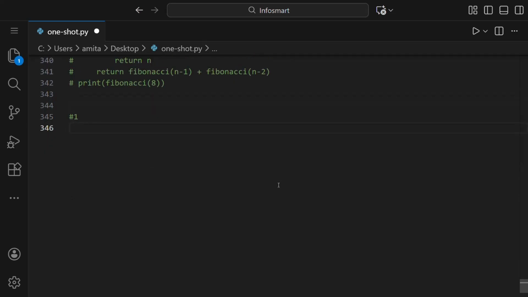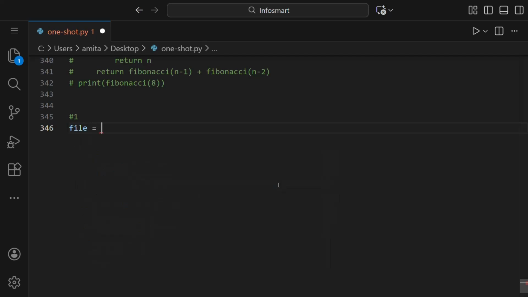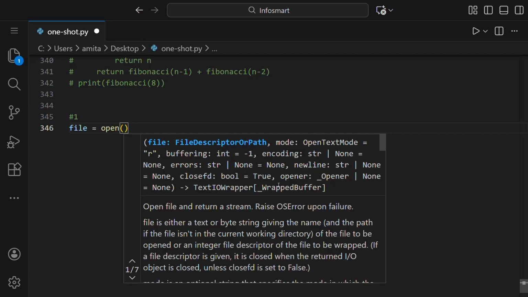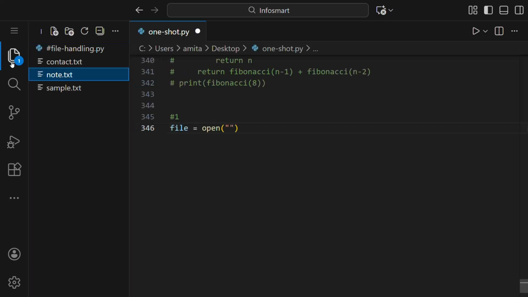So what we will do is there are two methods basically. So first is if we write file, a variable name, and then we'll open it. So file equals to open, and inside this bracket, we will give the name of the file. So we should have a folder in which the file is saved. So let us see this.